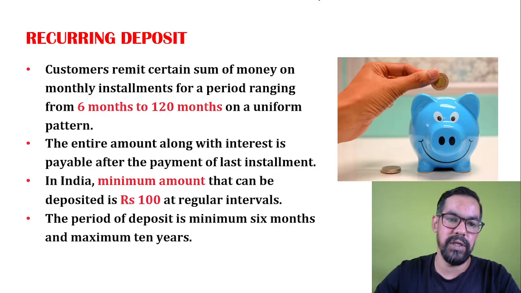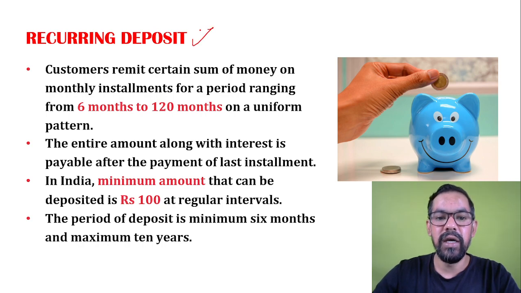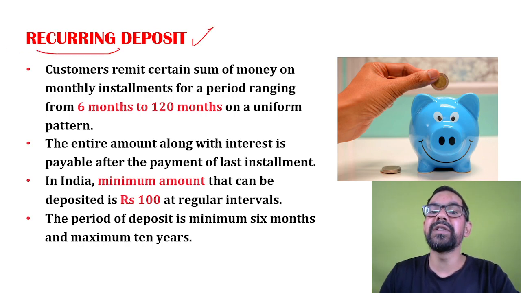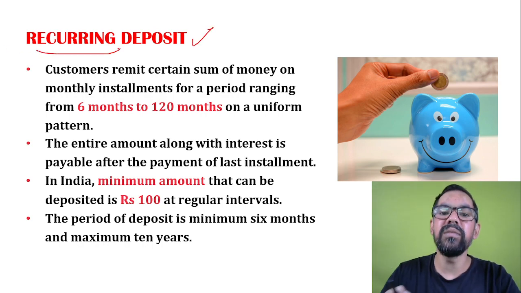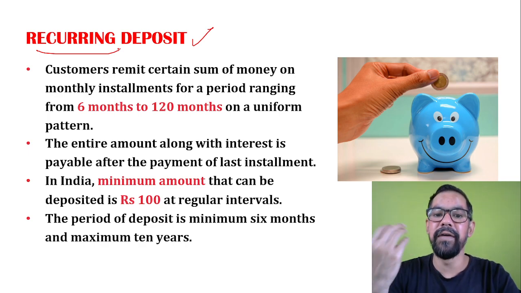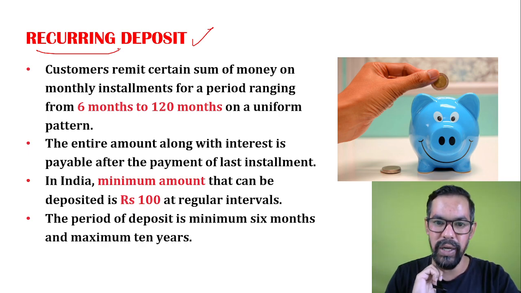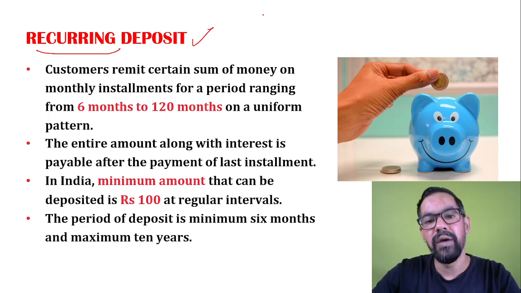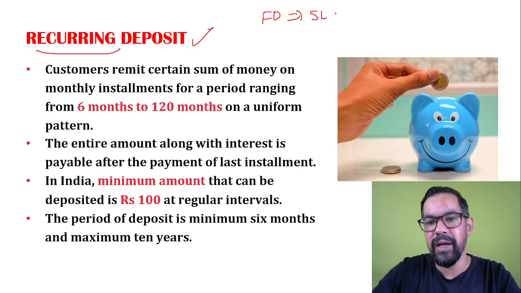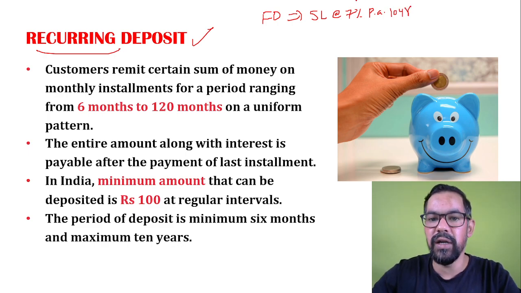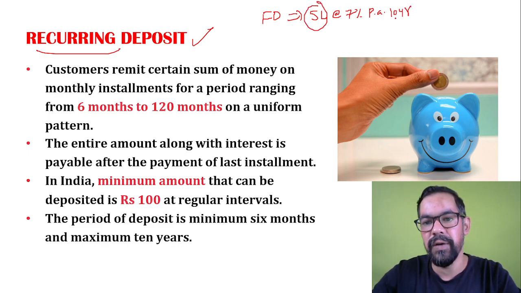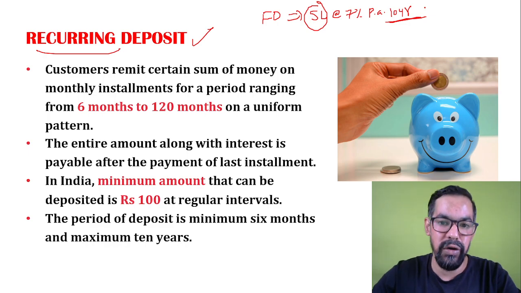Now, recurring deposit. So what is a recurring deposit? As the name states, it is recurring, so it will come every month, or every quarter, or every half-yearly or yearly basis. So in case of FD, what was the difference? In case of FD, you deposited 5 lakh rupees at the rate of 7% per annum for 10 years. But this is a lump sum deposit for a fixed time duration at a fixed rate of interest.